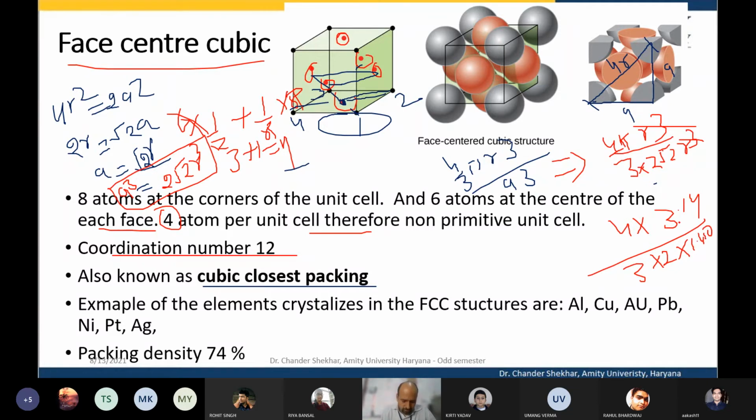If you do the calculation, this is 4 into 3.14 divided by 6 into 1.41.